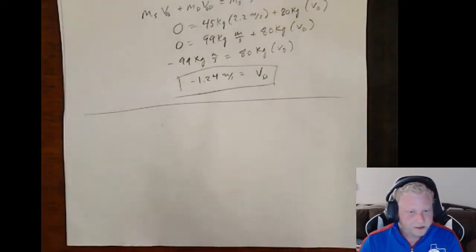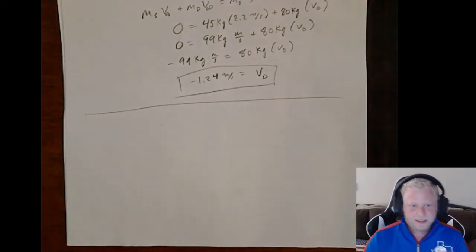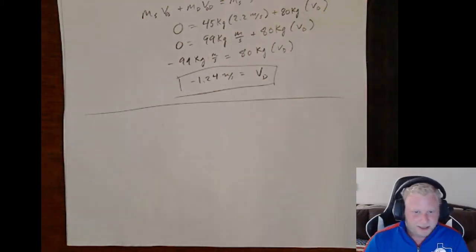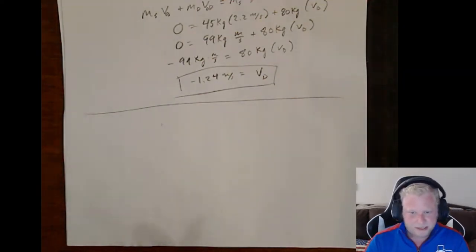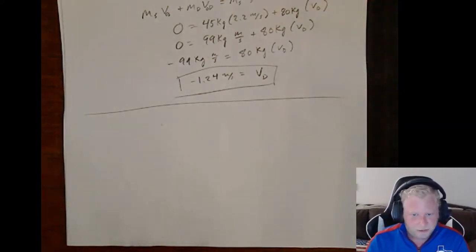All right, now let's take a look at the next example in the notes, example 9.6. So here we've got Bob. He's running from the police, thinks he can make a faster getaway by jumping on a stationary cart in front of him. He runs towards the cart, jumps on, rolls along the horizontal street. Bob has a mass of 75 kilograms, and the cart's mass is 25 kilograms. If Bob's speed is 4 meters per second when he jumps onto the cart, we want to know what is the cart's speed after Bob jumps on.